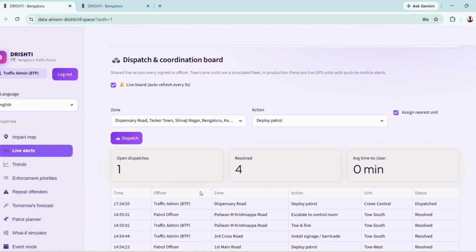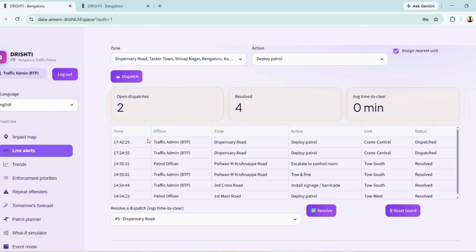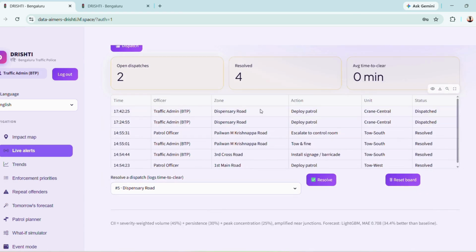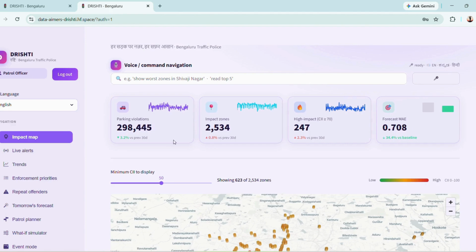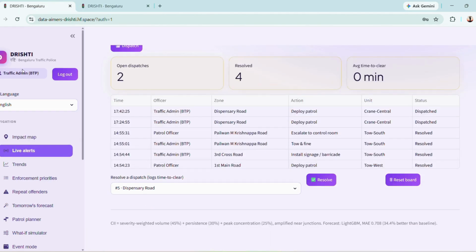Since we are the traffic admin, we will dispatch it. It was on Dispensary Road, so we have dispatched it there, and subsequently it will show up in the officer's table as well. Now I have logged in as the patrol officer. That was the traffic admin.